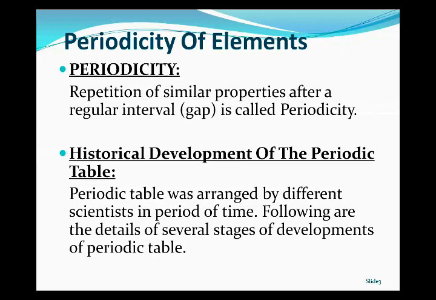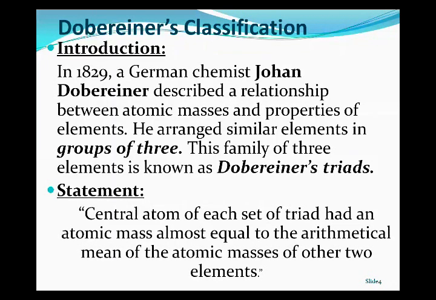Now we are going to discuss the several stages of the development of the periodic table. First of all, the first classification is the Dobereiner classification. Introduction: in 1829, a German chemist, Johann Dobereiner, described a relationship between atomic masses and properties of elements. He arranged similar elements in a group of three.